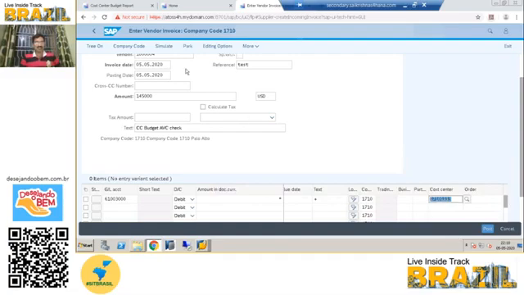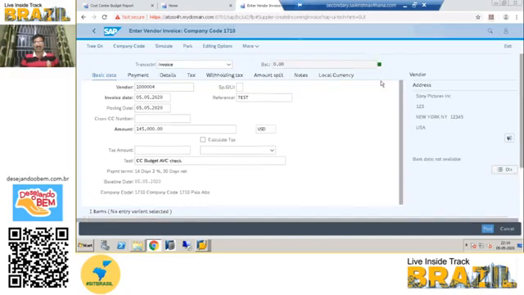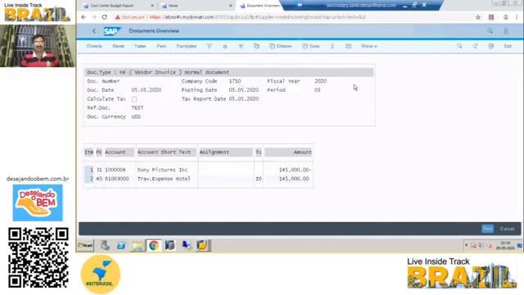Now just press enter. It is not showing anything here. Even in the simulation it is not showing anything, so let's try to post that.